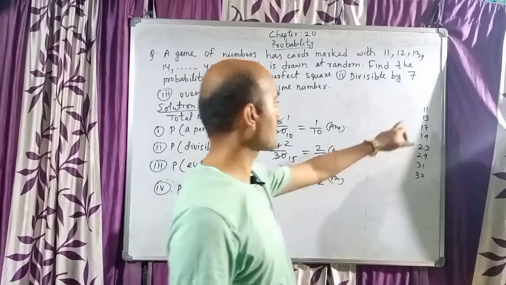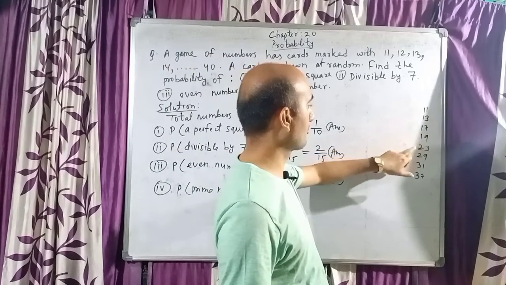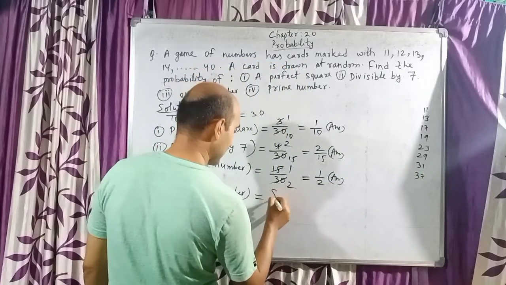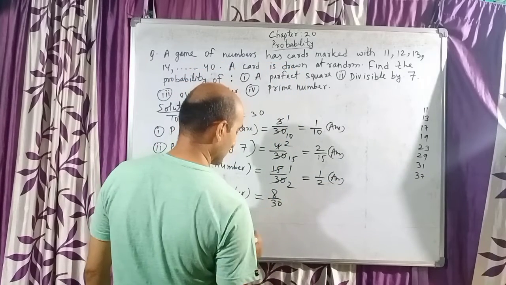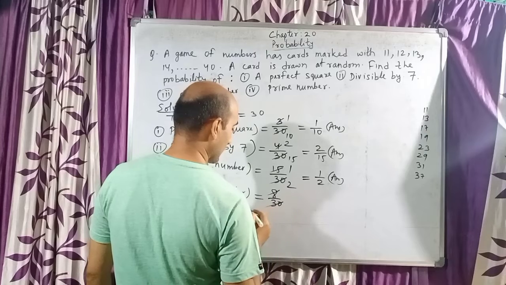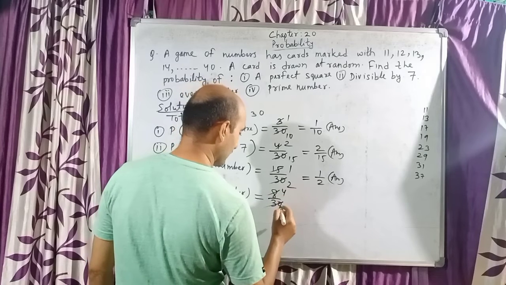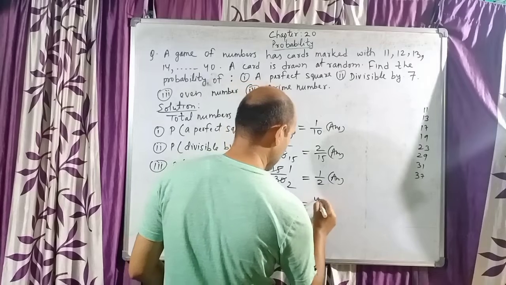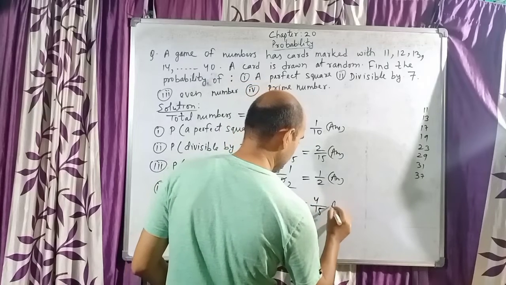So now how many numbers? 1, 2, 3, 4, 5, 6, 7, 8. So our answer is 8 out of 30 numbers. So we can cancel them. We can cancel them by 2, 2 4s are 8 and 2 15s are 30. So our answer is 4 by 15.